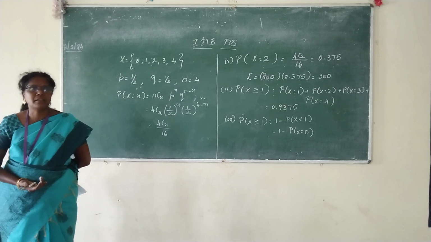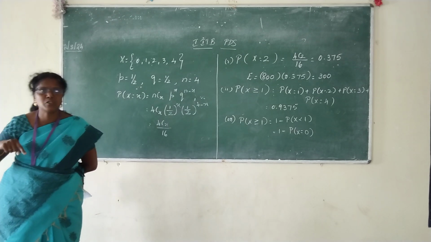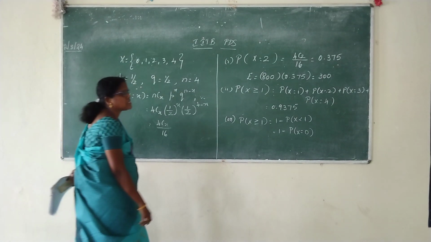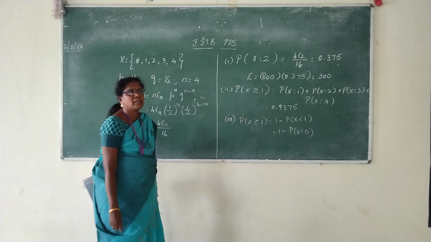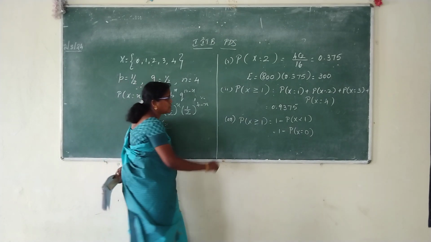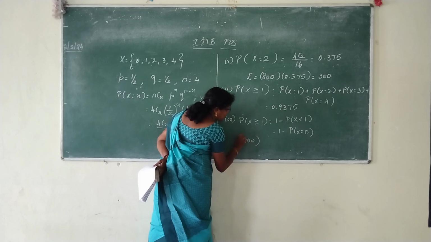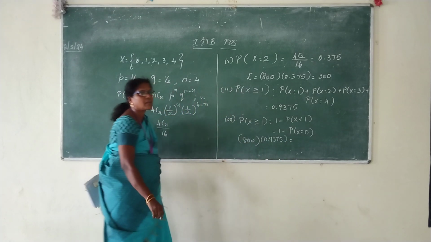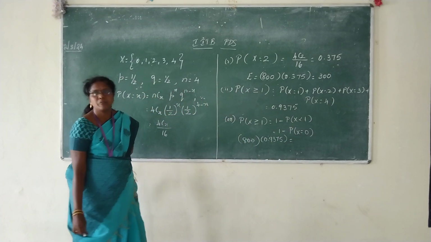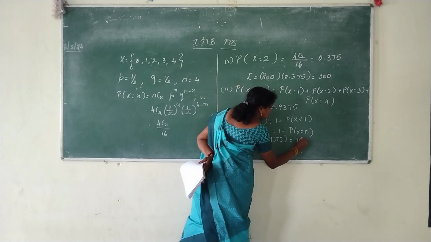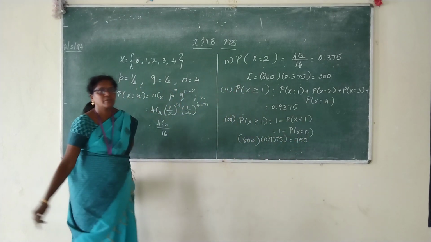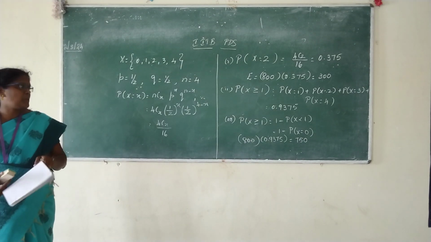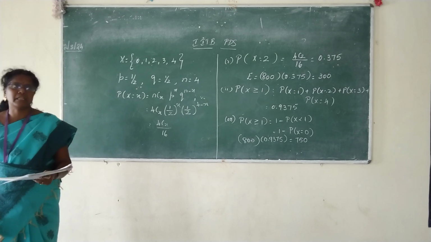What is the next step you have to write? We got it for one family. So what is the next one? Expected number of families. So that expected number of families is equal to 800 into 0.9375. That is 750. So out of 800, 750 families will be having at least one boy.